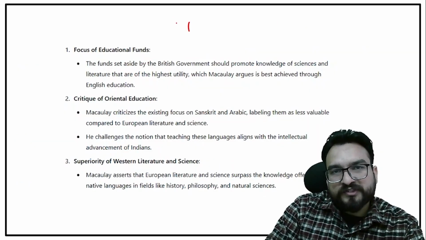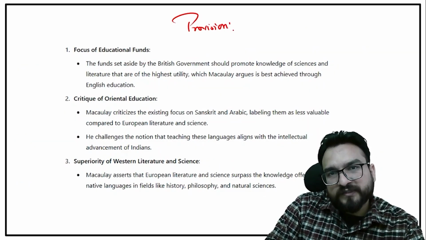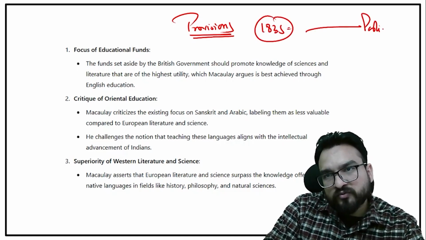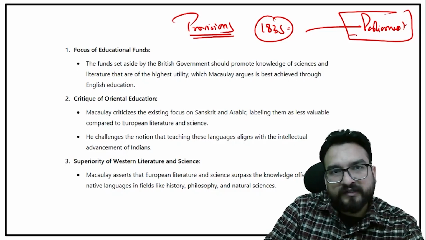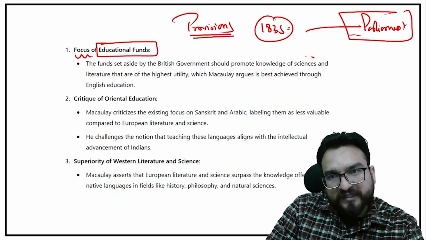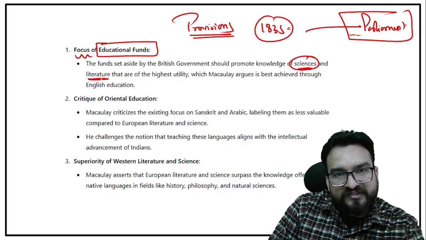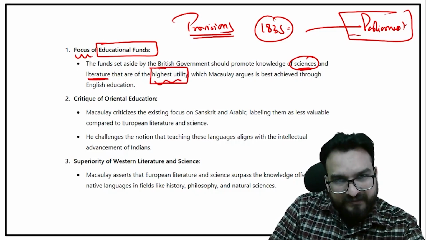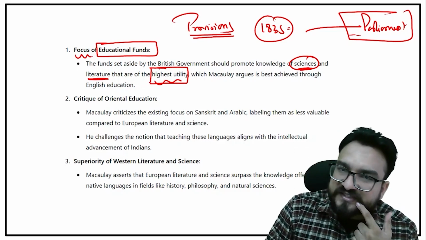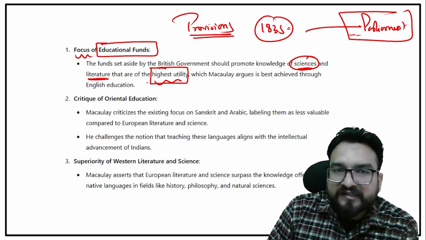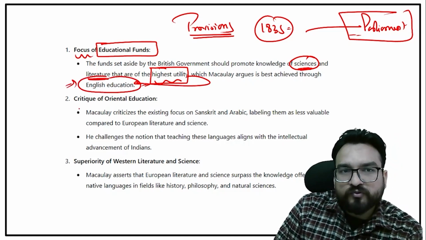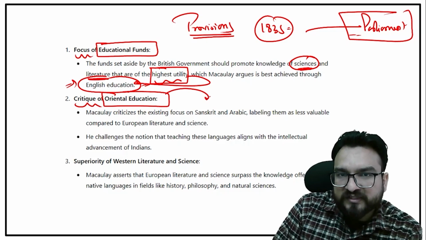So these are the provisions of Lord Macaulay's Minute, guys. In 1835, he gave a speech to Parliament. Whose Parliament? Britain's Parliament. He said that the focus of educational funds should be on the promotion of modern sciences and literature that are of highest utility. So he is stressing the fact that modern and Western sciences have more utility than traditional knowledge. Also, it should be achieved through the English language. So the debate is settled, I have told you. He was the critic of Oriental education. It is also given.